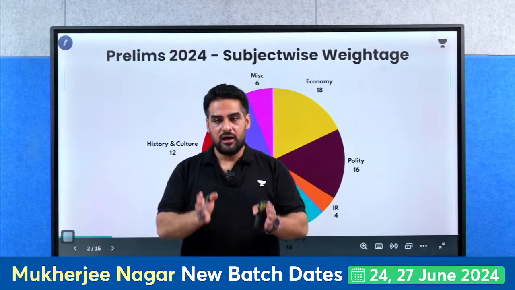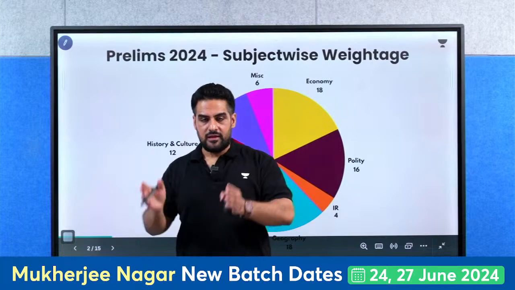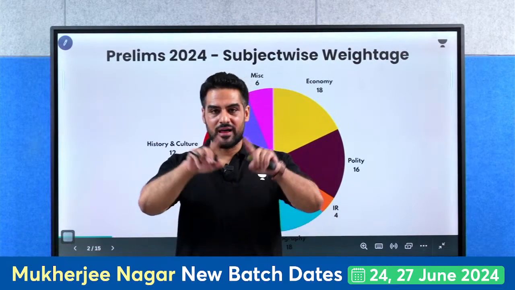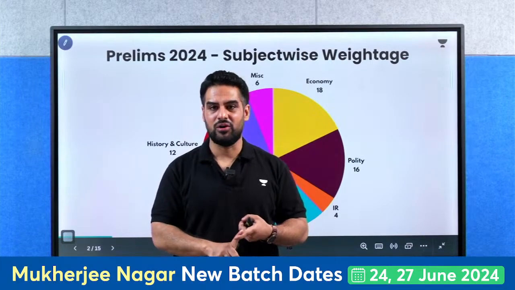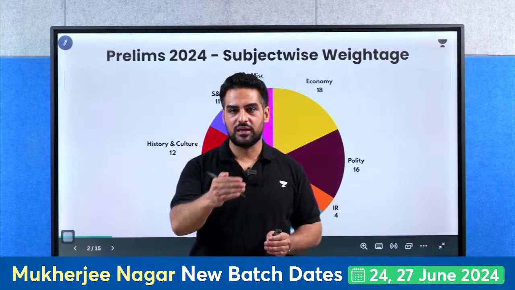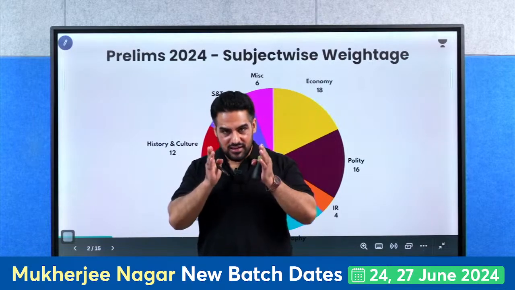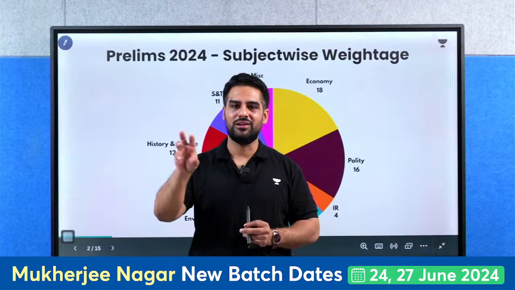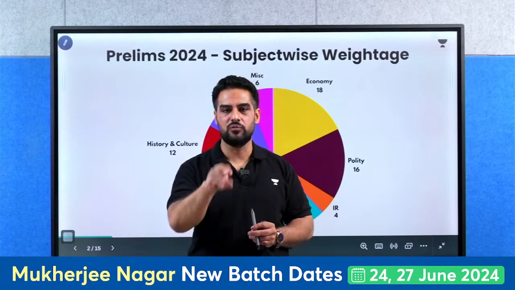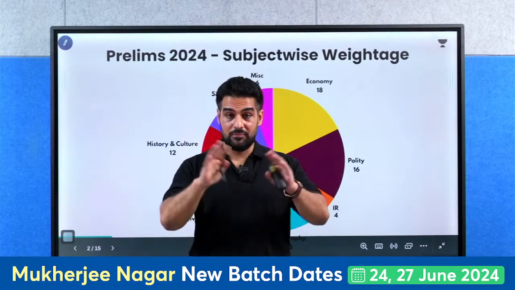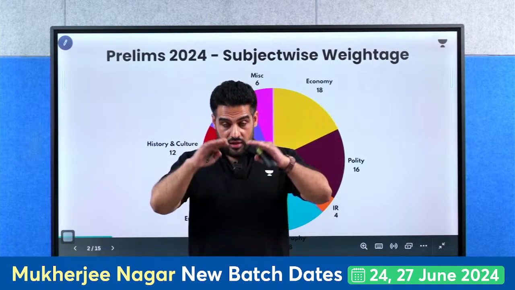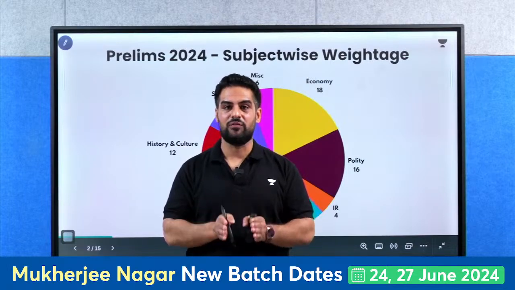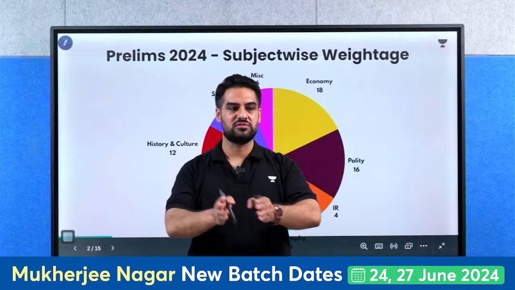Especially here again, newspapers cannot be ignored. Direct questions were from The Hindu newspaper and from The Indian Express. So nothing can replace newspapers with respect to environment and ecology. I keep on advising students to read newspapers regularly, but the majority of students are under the impression that environment and ecology means the static part of ecosystem, food chain, biodiversity. No, climate change and pollution are important. Sites, national parks, wildlife sanctuaries were of importance earlier, but this year they have not asked a single question from that part.